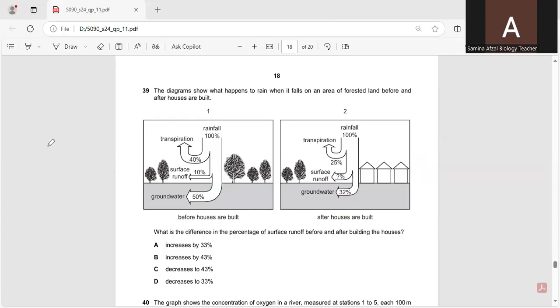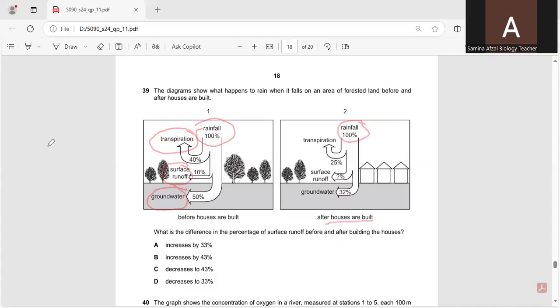You can see both of these diagrams: rainfall 100%, then transpiration is 40%, surface runoff is 10%, and groundwater is 50%. So 40% transpiration, 10% surface runoff, and 50% groundwater make up 100% rainfall. Again, the rainfall is 100% after houses are built.